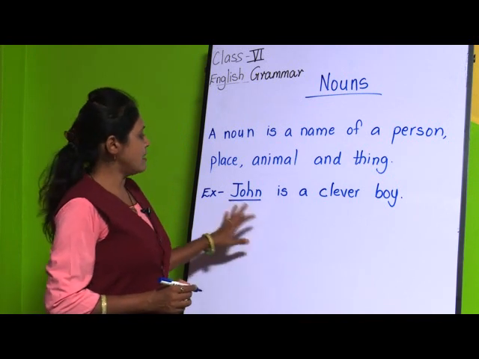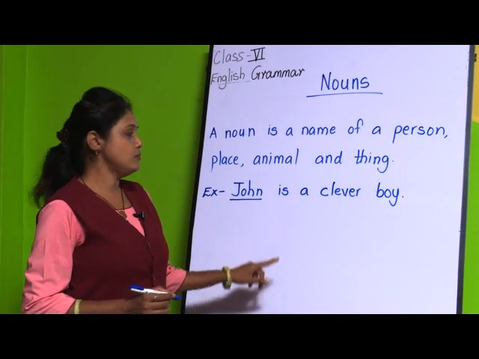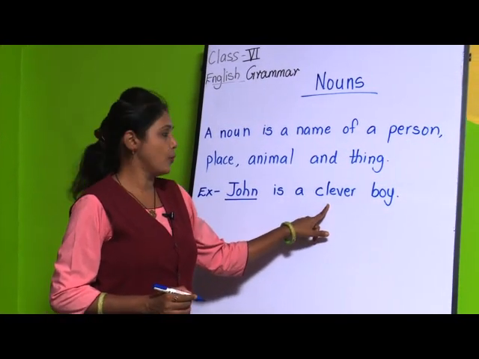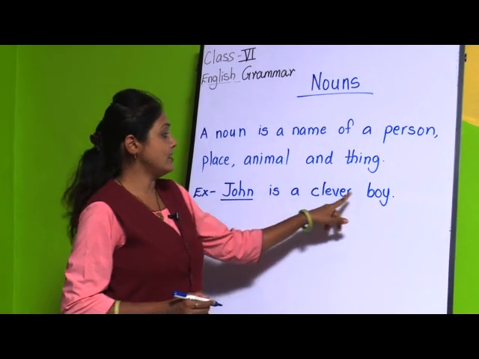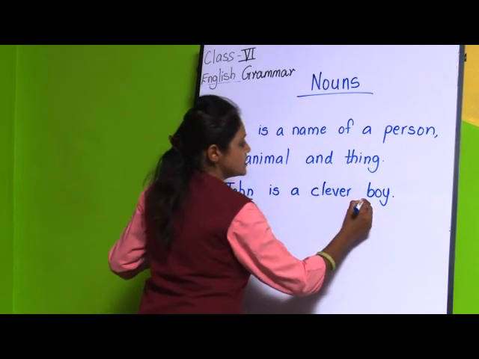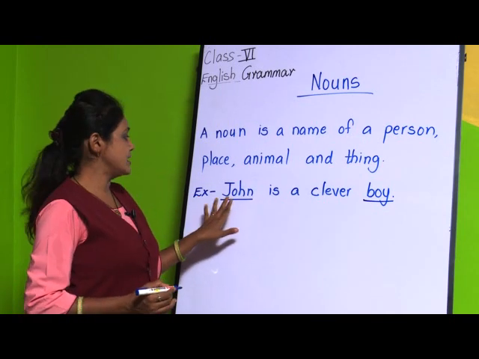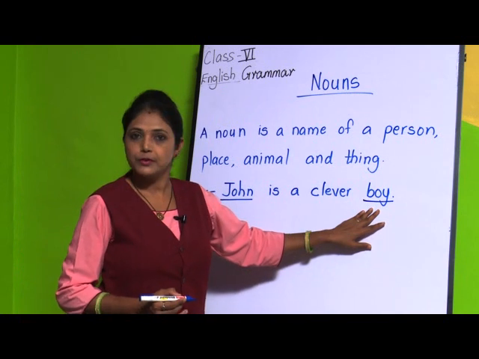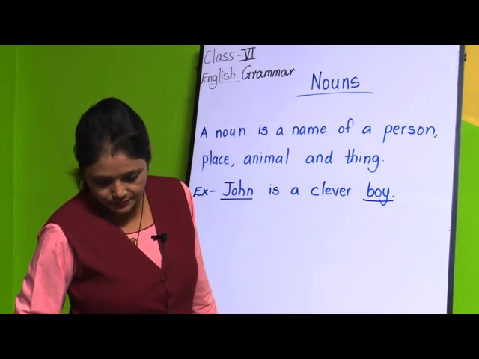Okay. In the same way, in this sentence one more noun is there. So which is that noun? Is clever a person? No. Animal? No. Place? No. Then boy. Boy is a person. So in this sentence we have two nouns. One is John and the other one is boy. Right? So I will give one more example.